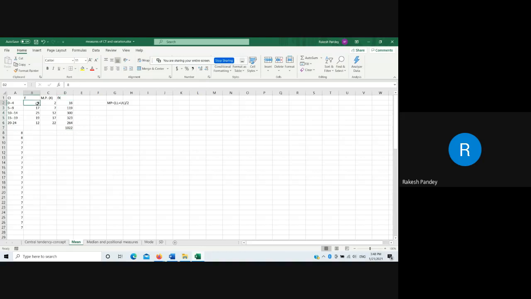We know that the sum of the frequencies will give us the value of total number of data. So there are 81 data values, and the sum of all these is 1022.